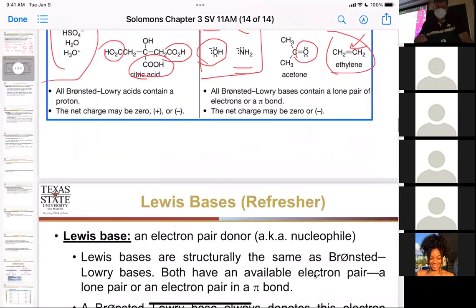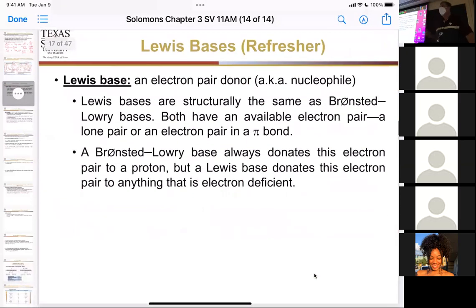Okay, so that works great if you're transferring a hydrogen. What if you're not transferring a hydrogen, but you're doing some other kind of transfer of those electrons? You're moving those electrons in a different way. So we have a new word for this. We call it a Lewis base.